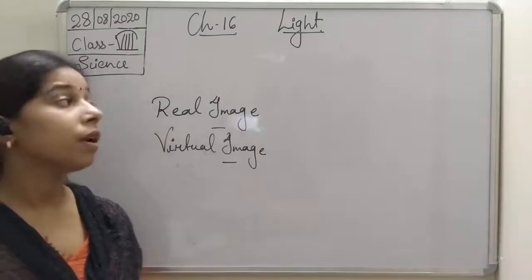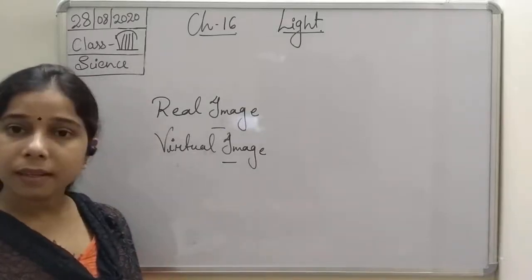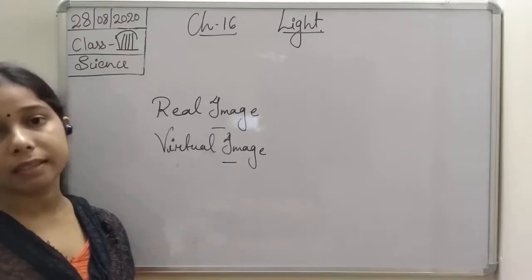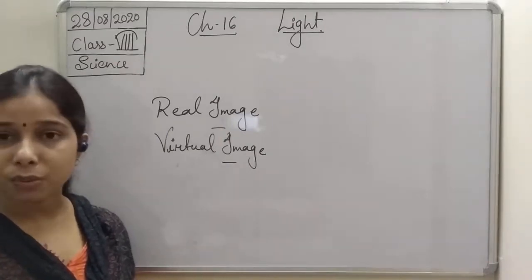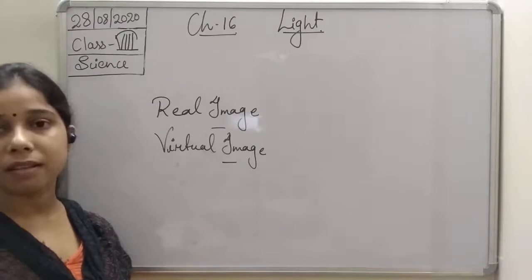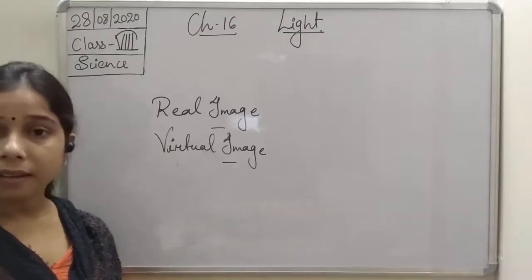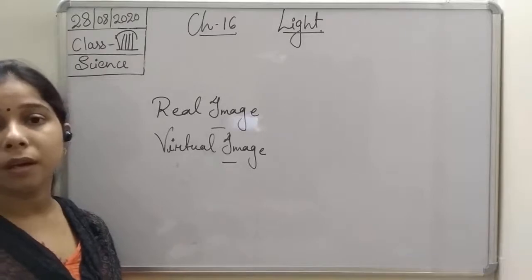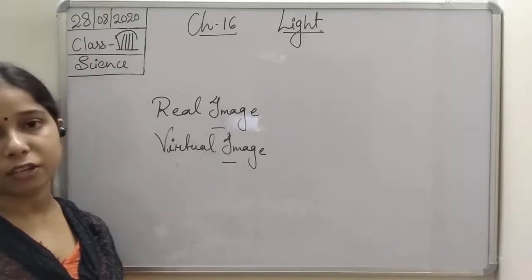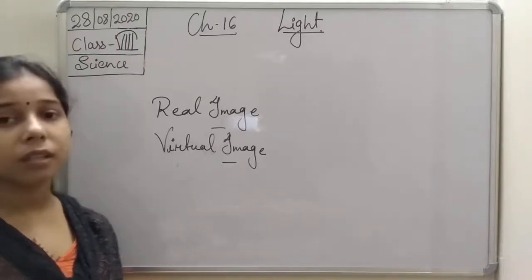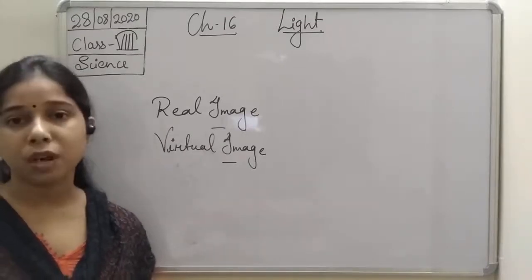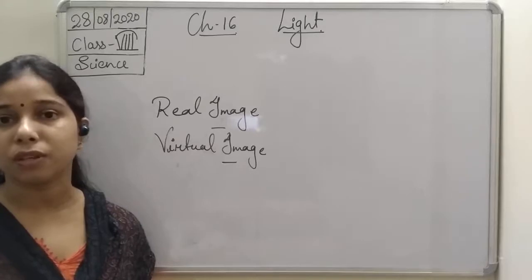Okay, so we discussed what a real image is. The image which is formed due to actual intersection of the light rays, we consider as a real image. And the image which appears to be formed due to the intersection of light, but actually no actual intersection of the light rays occurs, such an image is known as a virtual image.